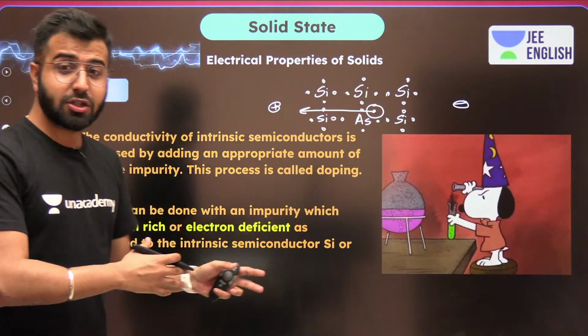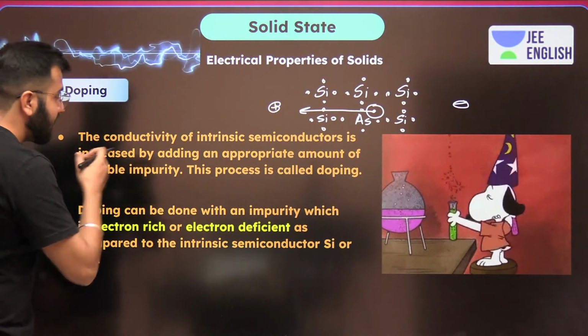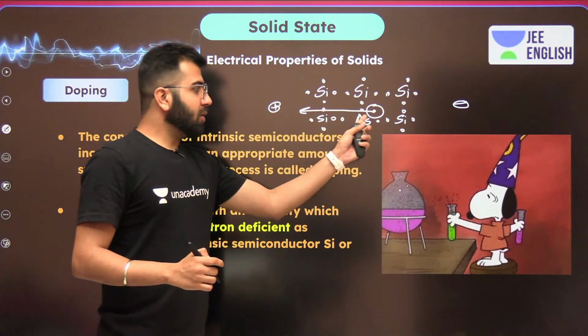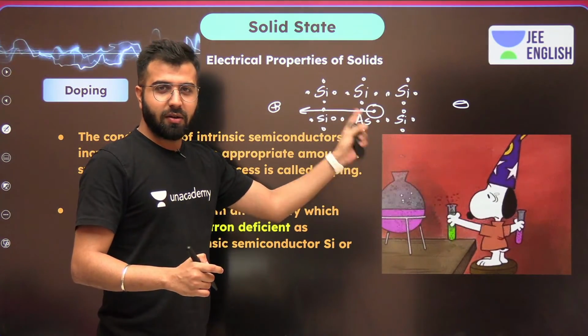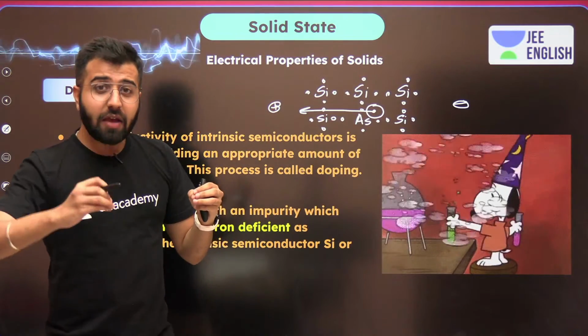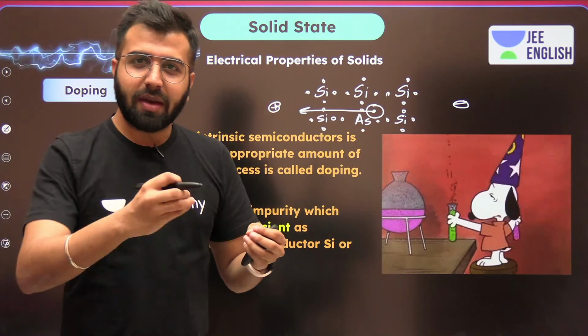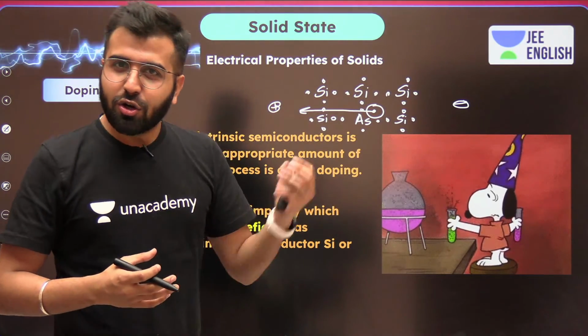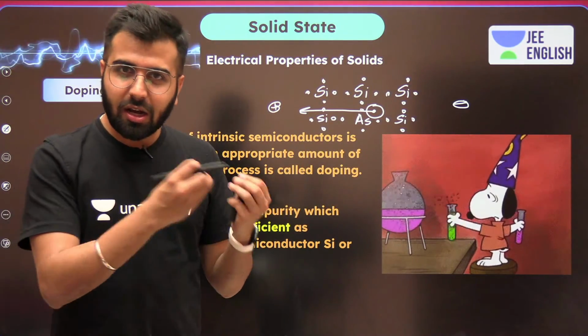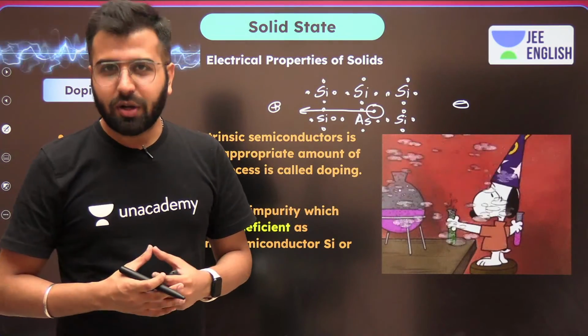Now let's talk about more. So over here, can we say that this particular doping gave an extra electron? An extra electron means some extra negative charge to this particular pure silicon. Earlier it was pure silicon, but right now it is not.